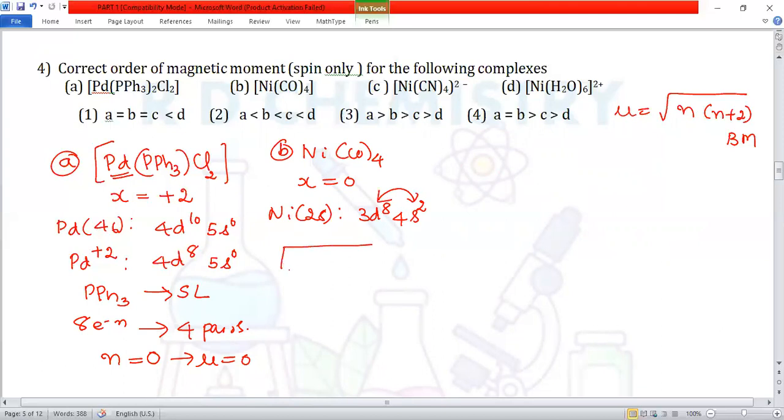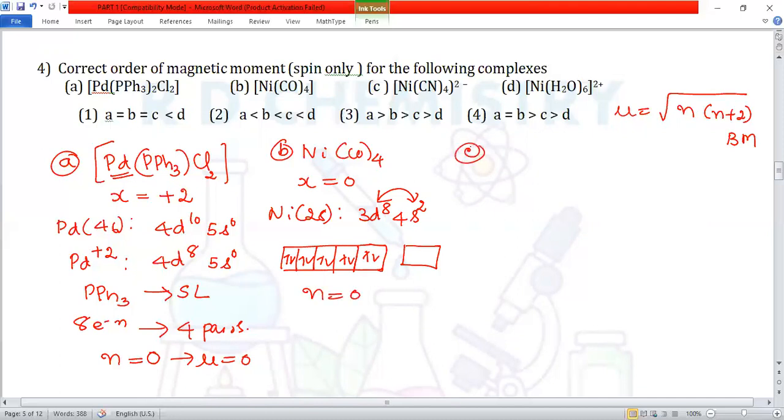We have got 5 types of d orbitals: dxy, dyz, dzx, dx square minus y square, and dz square, and only one type of s orbital. 10 electrons altogether will give 5 pairs. First one, second one, third one, fourth one, and the fifth one. Altogether 5 pairs are possible. Therefore, here also n is equal to 0.